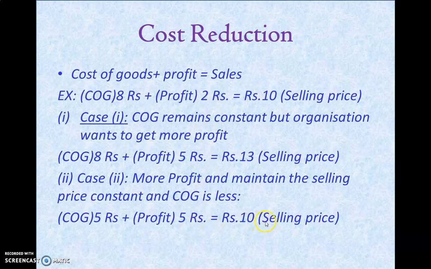We are maintaining the sales price constant, but we are increasing the profit because we have reduced the cost of goods from 8 rupees to 5 rupees. This is called cost reduction. This is an acceptable idea because here you are attaining two benefits. You are getting more profit, but at the same time you are maintaining the selling price constant. So you would not lose your market.